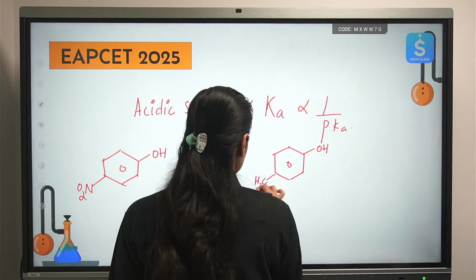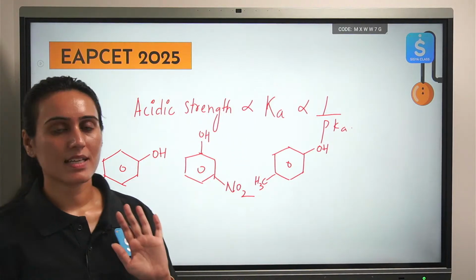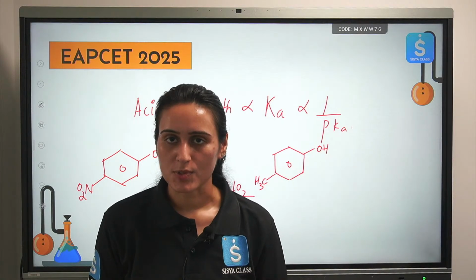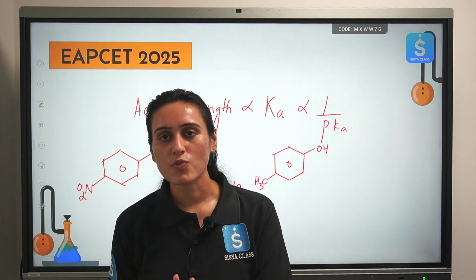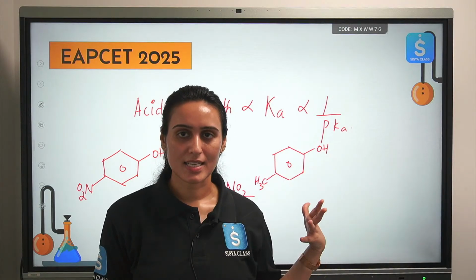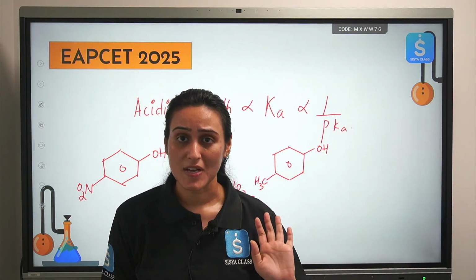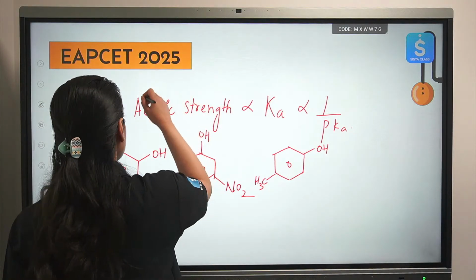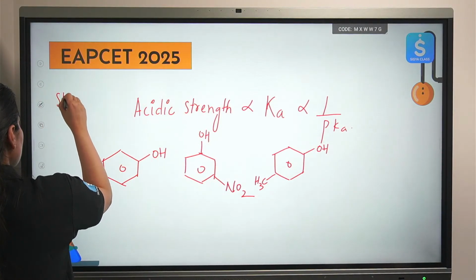Now please see, you are trying to compare the acidic strength. How do we compare acidic strength? Any question comes, try to remove a proton, form the conjugate base and look for the stability of conjugate base. If your conjugate base is stable, your acidic strength increases. If your conjugate base is unstable, your acidic strength decreases. Okay, so I will write this here, stability of conjugate base.